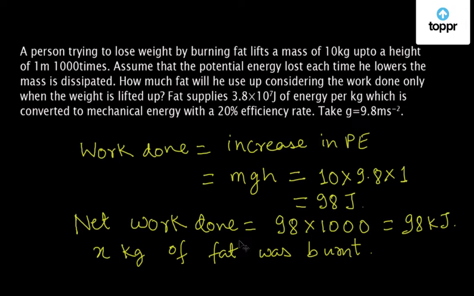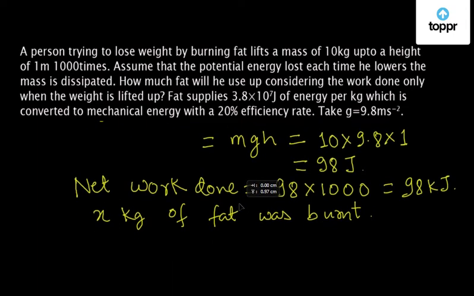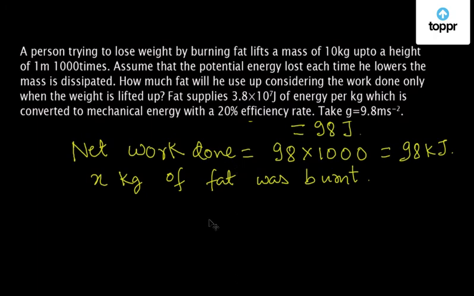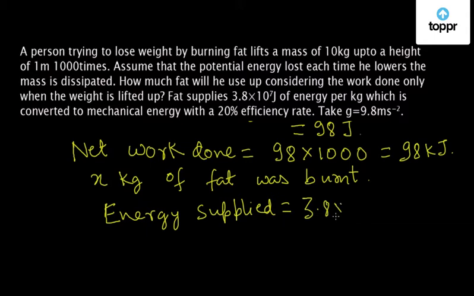So let us calculate how much energy was supplied by x kg of fat. So the energy supplied will be equal to the energy supplied by 1 kg of fat, that is 3.8 × 10^7 joules, into the total amount of fat, that is x kilograms.